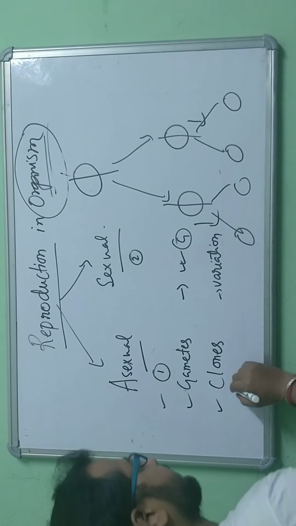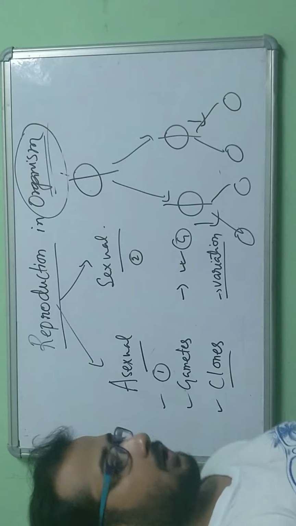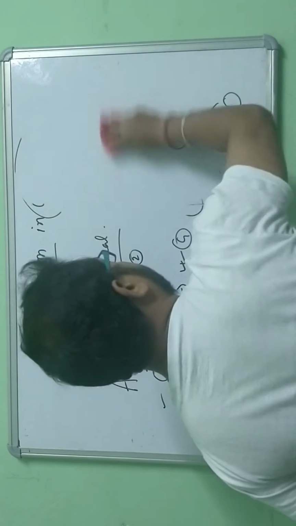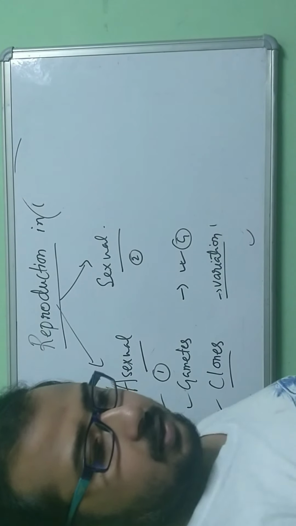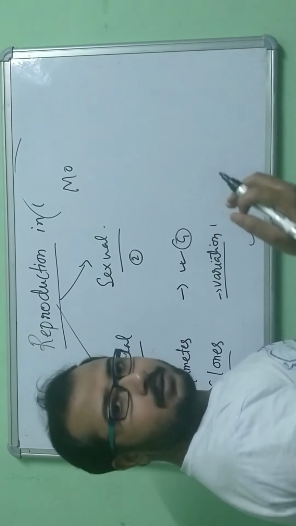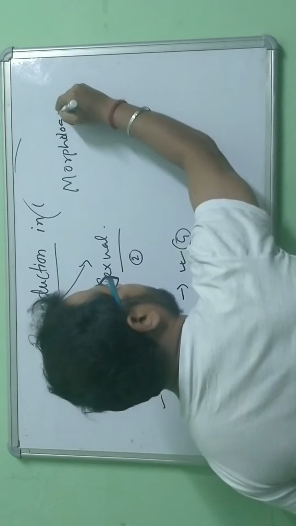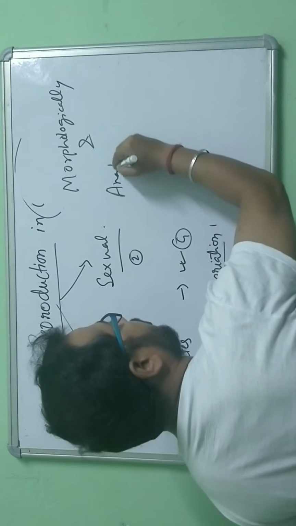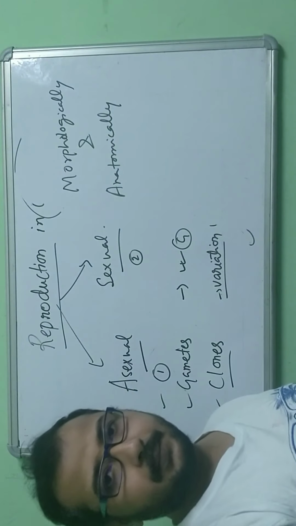We have to understand these terms. What is a clone and what is variation? Biologically, a clone is any organism which is morphologically and anatomically similar.